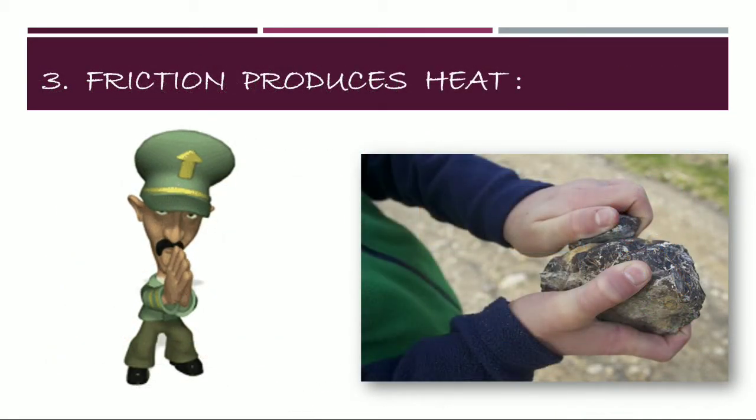Third, friction produces heat. When you rub your palms, they become warm. Similarly, if a machine moves, then the moving part of the machine gets warm. This happens because of friction. Earlier, stones were rubbed together to produce fire. This is due to the friction as it produces heat.